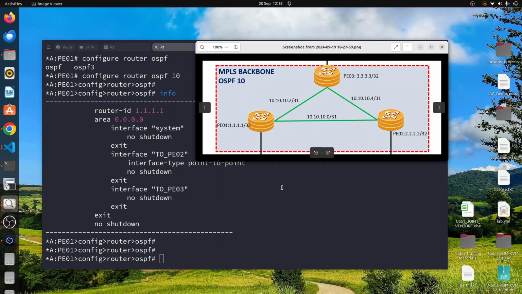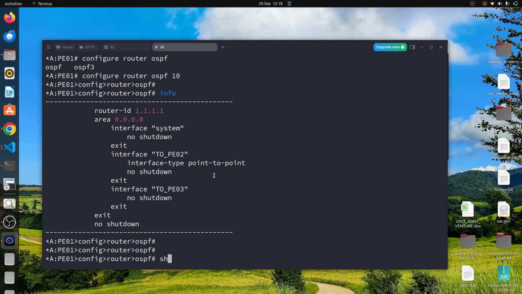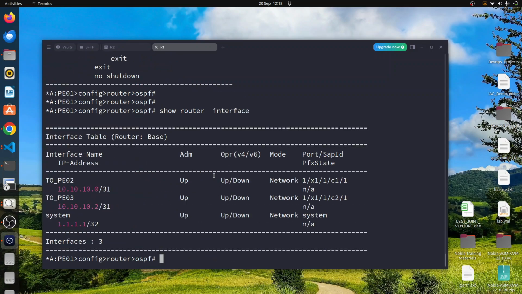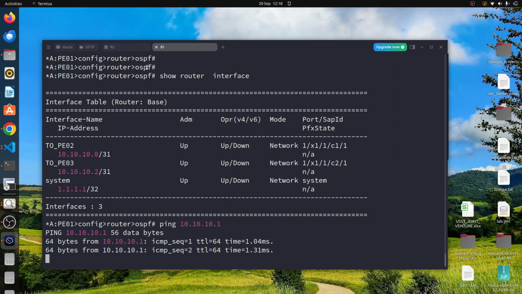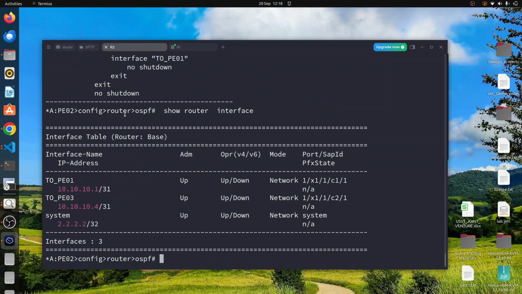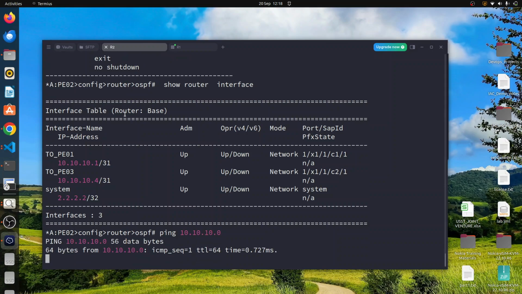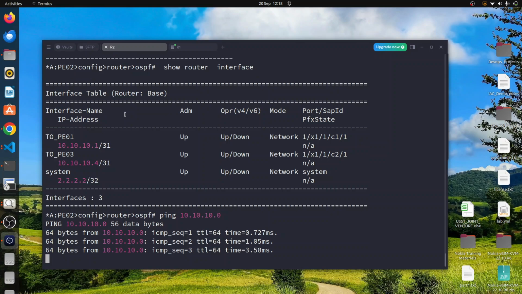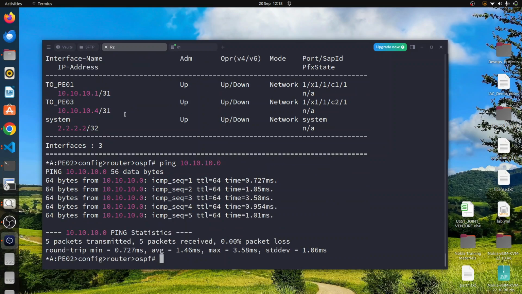Normally we start by testing the connectivity, show router interface. We have interface to P2. We can ping 10.10.10.1, the far end IP. On router 2, we do the same, show router interface. We can ping 10.10.10.0, the far end IP on P1. So our connectivity check is okay, and we move to the next stage.